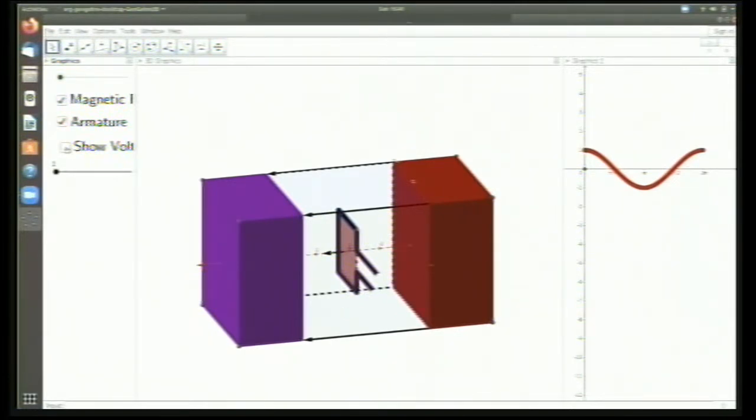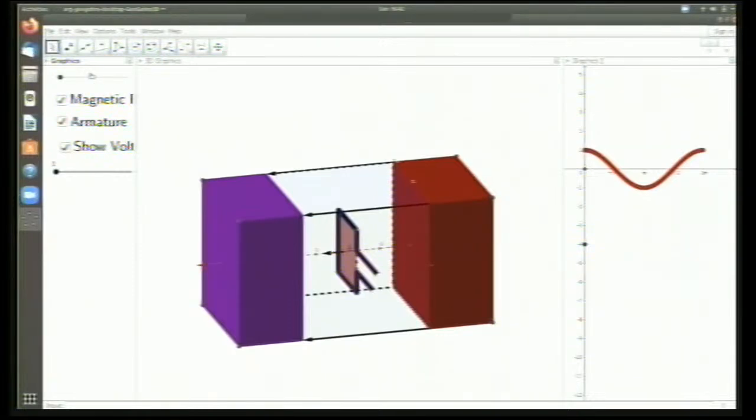So let's see how that voltage will look. One more thing that Faraday said was that if you are changing this flux, voltage comes up. Voltage is equal to the rate of change of flux. So if this red one is flux, then the derivative of this red one should be voltage.